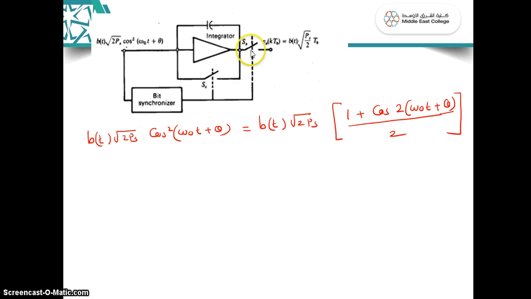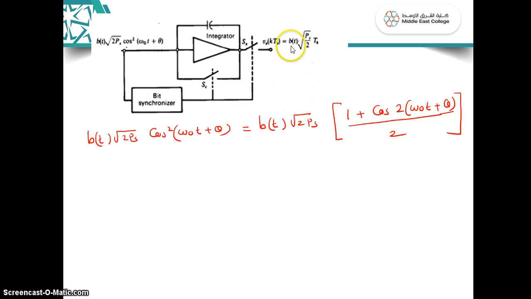And it also has control over this output switch. At the end of each bit interval, whatever the capacitor has charged to, this switch will be closed and you will get it at the output. After that, this switch will close and the capacitor will discharge. So whatever is integrated at the end of the bit interval, your output will come, and at the end of the bit interval this switch will close and the capacitor will discharge and prepare for the next bit integration. So this is what is being done in this integrate and dump circuit.